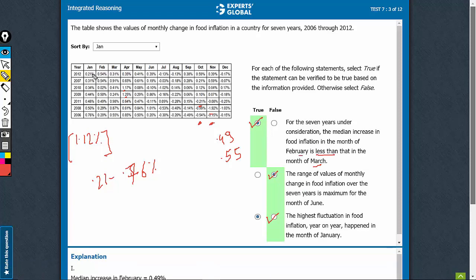The month with the highest fluctuations would be the month where the values are changing a lot, whether on the negative side or the positive side. Here I see that the values are changing by 0.2% to 0.76%, but there are months where the change is a lot more significant. For example, here I see much bigger values. Here also I see a lot of fluctuation.